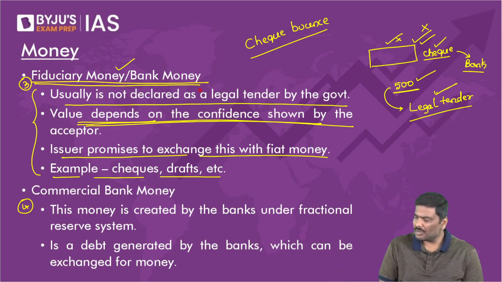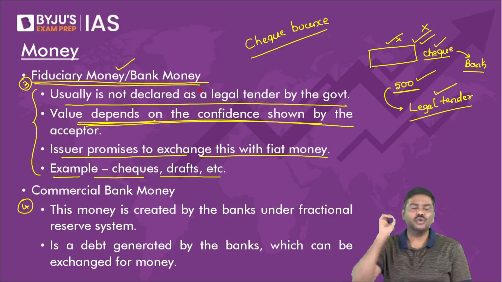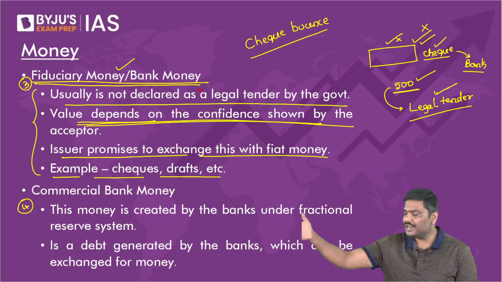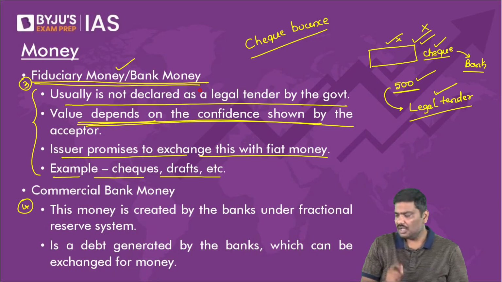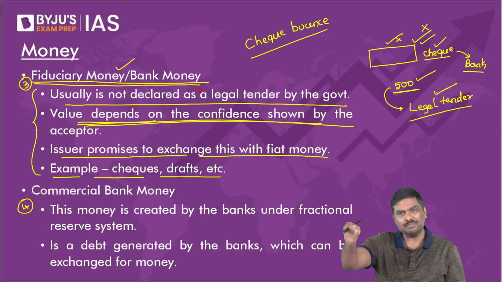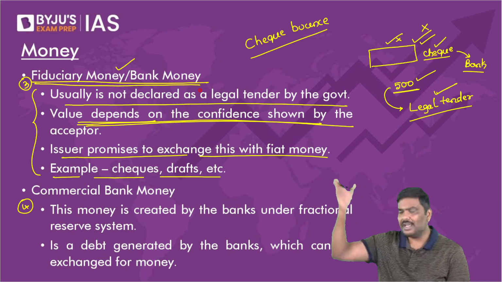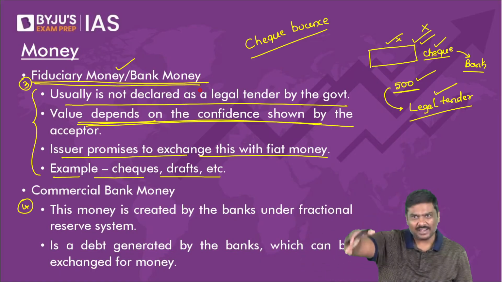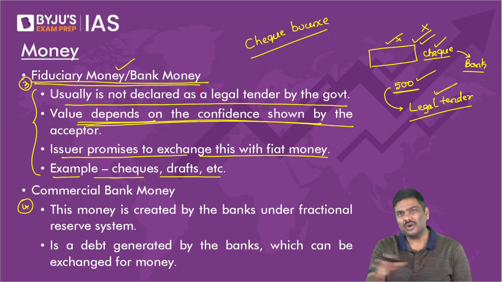What about demand draft? Demand drafts are basically those instruments which are issued by the bank for conducting transactions. Earlier, they used to use it. For example, imagine you want to get into engineering college. The engineering college would simply say, go to a bank, get me a demand draft of 50,000 rupees. So you will go to a bank, deposit 50,000 plus certain charges. Bank will give you an instrument worth 50,000. You will take it, deposit with the engineering college, and the engineering college will again take that, deposit with the bank. They would get 50,000 rupees. Earlier, it was very famous. Now they are not using it much.